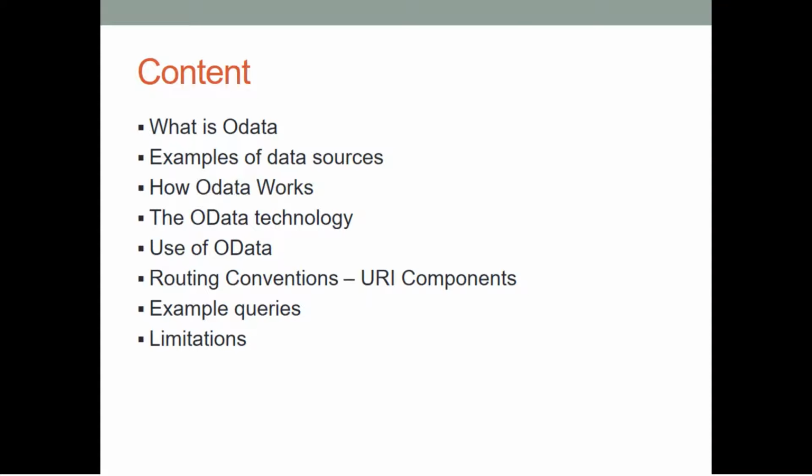Under routing conventions, I am going to explain URI components. There are 3 main URI components I am going to explain, and here are some example queries that I am going to demonstrate, and I am going to explain the limitations of this Open Data Protocol.